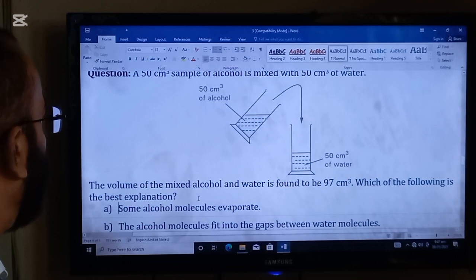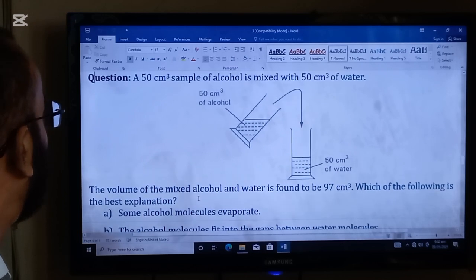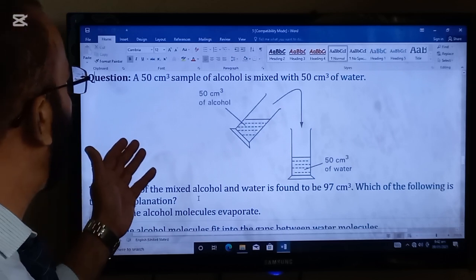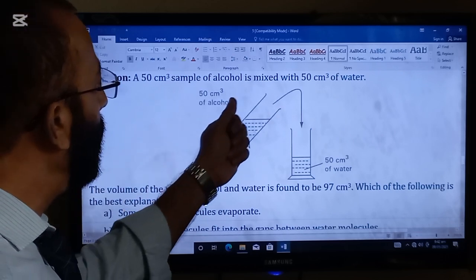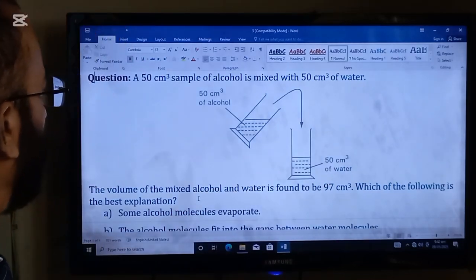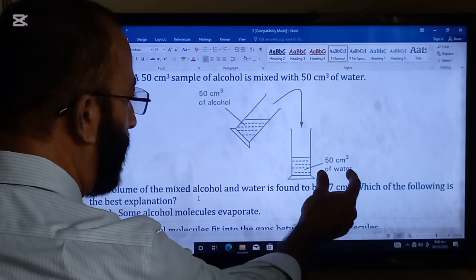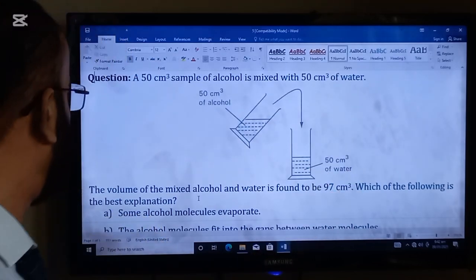Here is a question that is very important. A 50 centimeter cube sample of alcohol is mixed with 50 centimeter cube of water. So 50 centimeter cube of alcohol is going to mix with 50 centimeter cube of water.